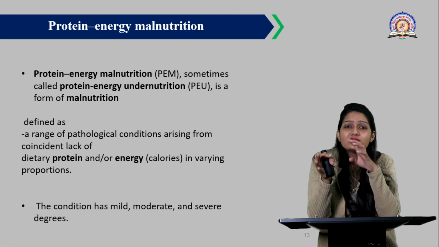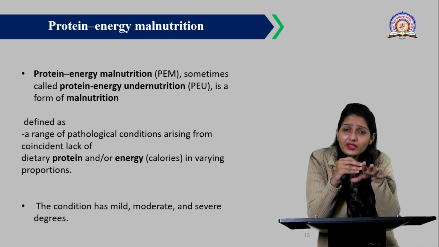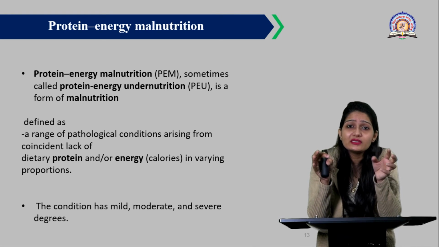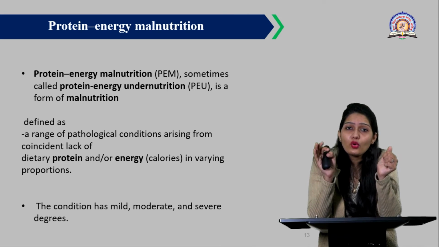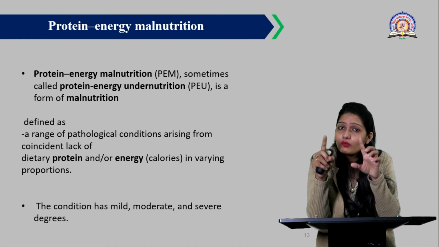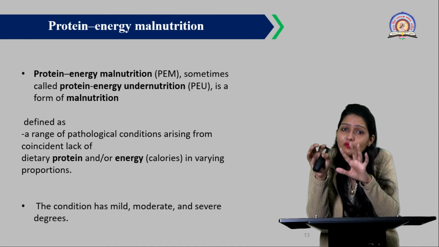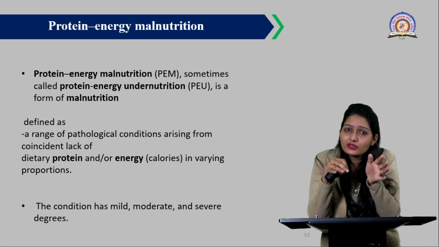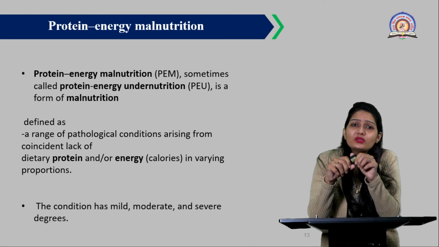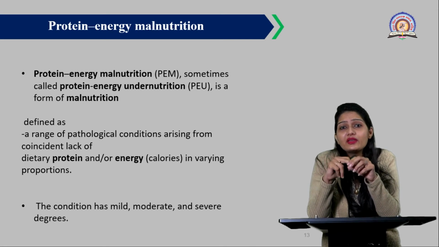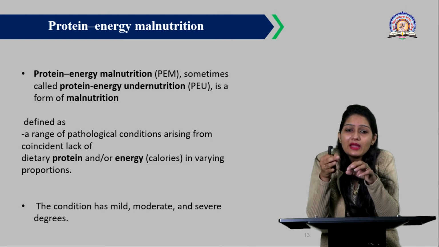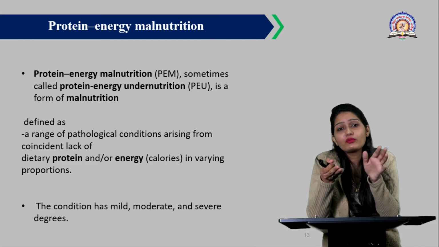That means this is a pathophysiological condition, and pathophysiological is any kind of disease condition, you can call it. So this disease condition is because of the coincident lack of protein and energy, in the form of calories. When it is taken in insufficient quantity, it leads to protein energy undernutrition. This condition has mild, moderate, and severe degrees, depending on the need. So it can be mild, moderate, or severe malnutrition.